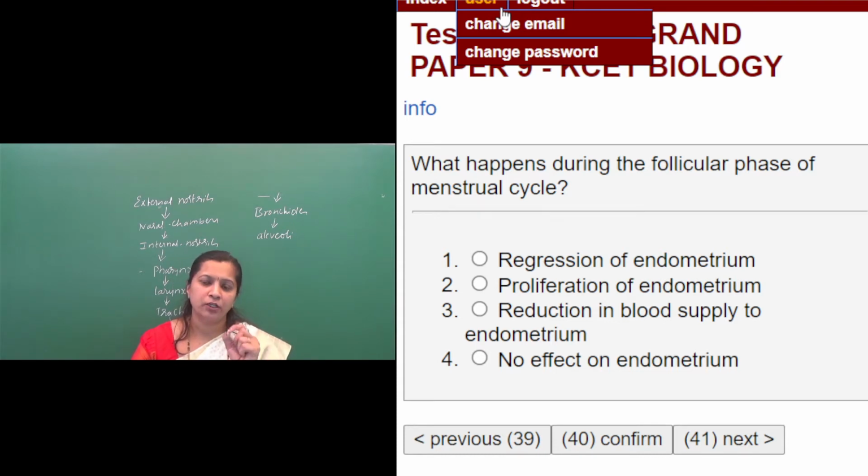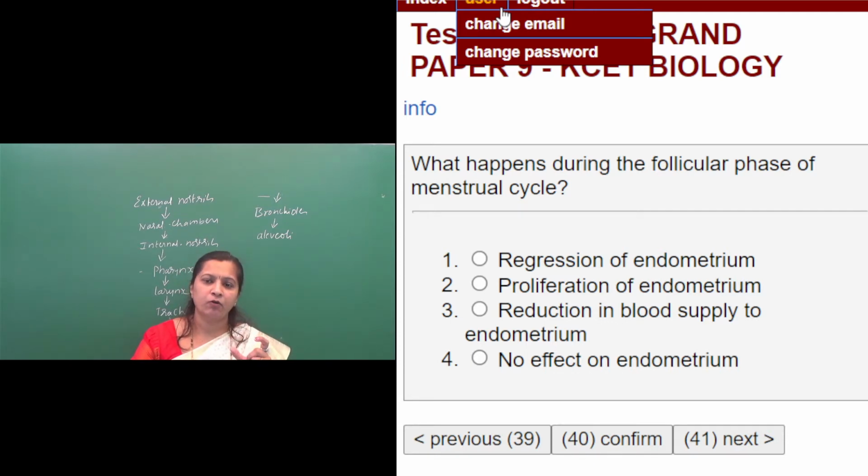So that endometrium has to regenerate. So that regeneration and the thickening of endometrium occurs during the follicular phase of the menstrual cycle under the influence of estrogen hormone. Okay, so what happens in the follicular phase of menstrual cycle in the given option?